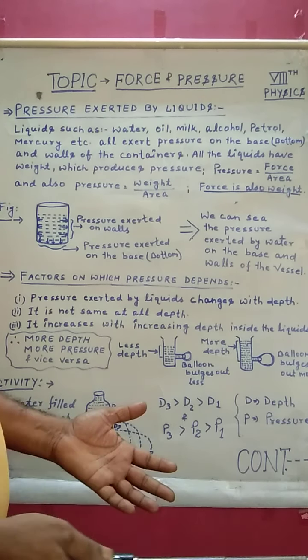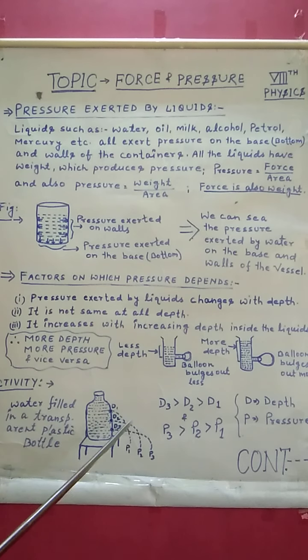Now come to the next activity. You can also understand this through this activity. I will explain the activity and you have to write it by your own. Just try to understand the activity. We have taken one transparent plastic bottle, and you have to make 3 holes, not at the same depth. D1, D2, D3.